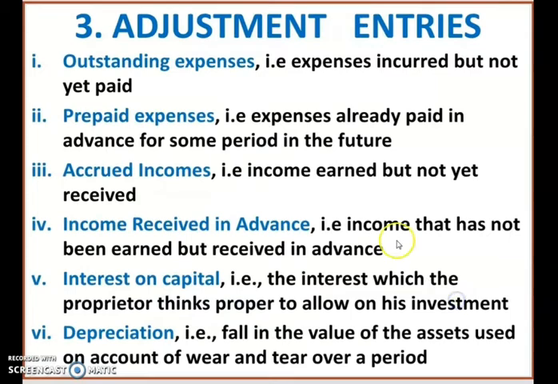Okay, children. Now, next type is adjustment entries. There are many adjustment entries given in your textbook. So, let us discuss that. Outstanding expenses. What do you mean by outstanding expenses? That is the expenses incurred but not yet paid. The expenses have been incurred but you have not yet paid. For example, salary of this month you have not paid. So the expenses have been incurred but you have not paid the salary. So what is the term used for that in accountancy? Outstanding expenses.